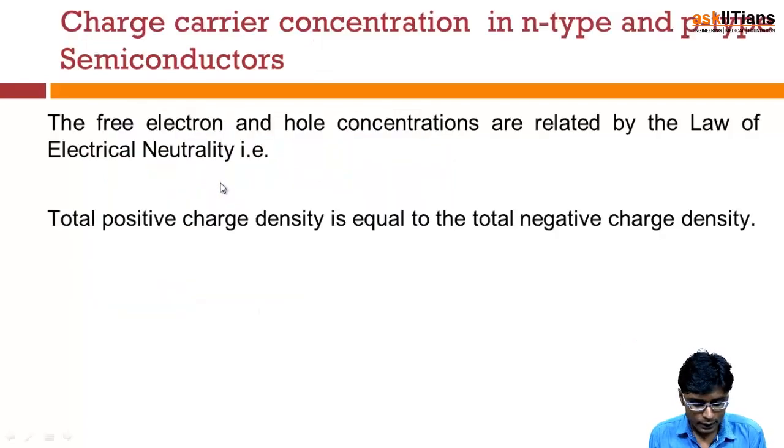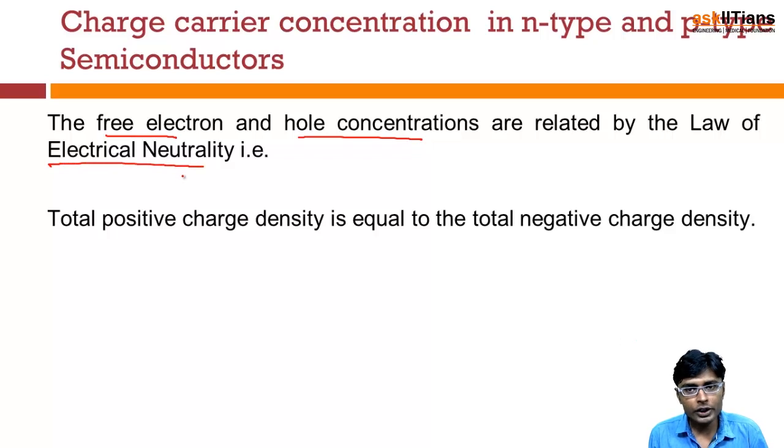So let's see the charge carrier concentration in n-type and p-type semiconductors. Let's analyze what the charge carrier concentrations are in n-type and p-type semiconductors. Free electron and hole concentrations are always related by the law of electrical neutrality.